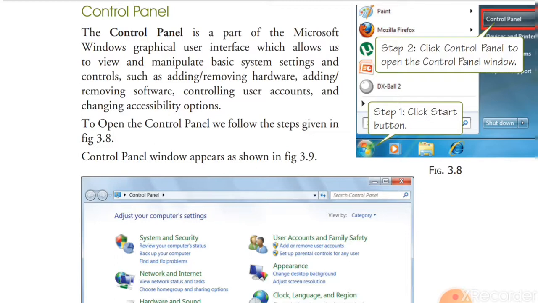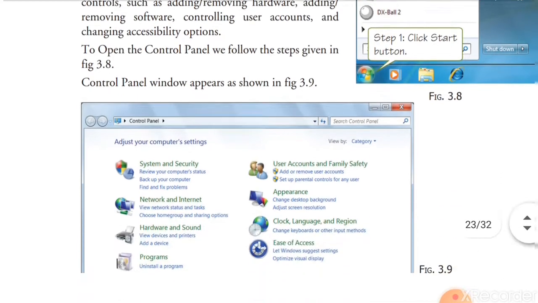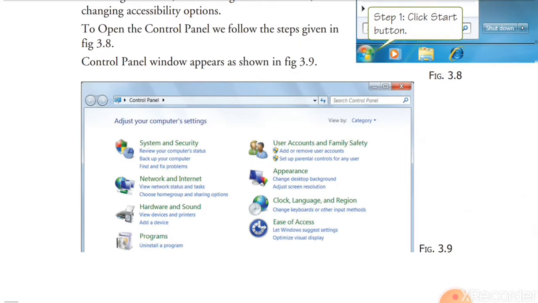From the control panel tools, we can control our computer system: editing and removing hardware, editing and removing software, security options, user creation, setting the authentication of the user. So many things are there. How do we open the control panel?